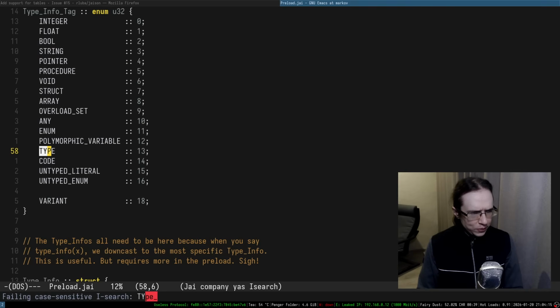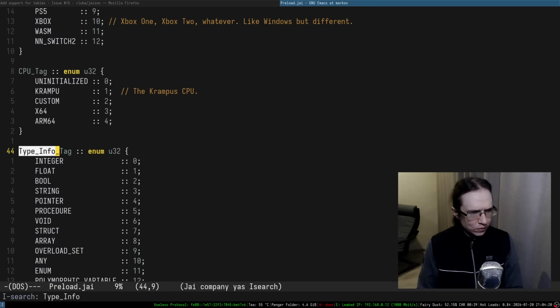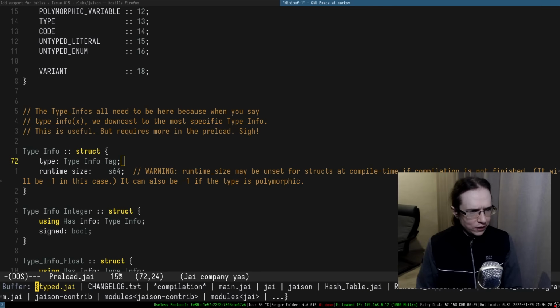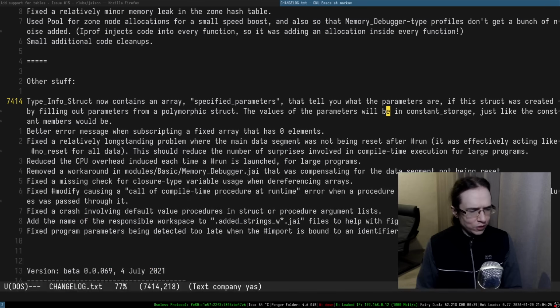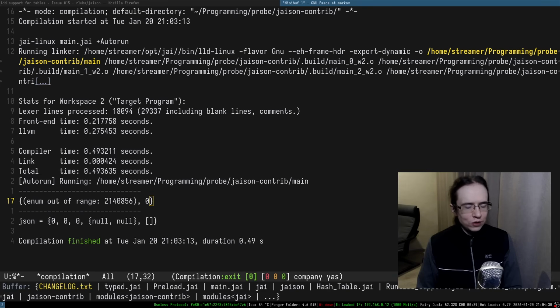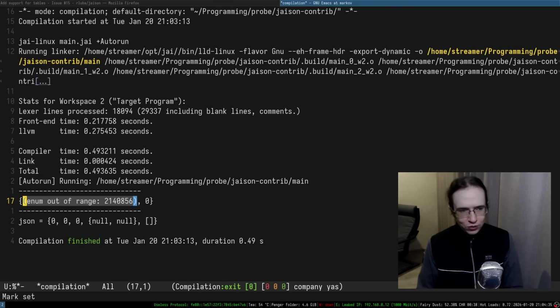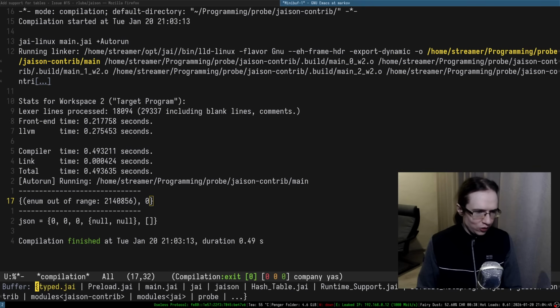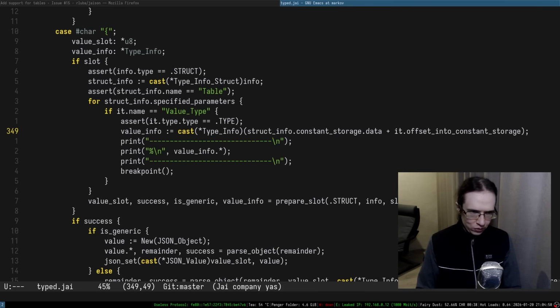Preload type info. Yeah, so it's a tag and the runtime size. It tells me that the runtime size is 0, which is not correct. That is for sure. So enumeration, so it's garbage. I'm looking at garbage. Enumeration, first of all, is out of the range, right? I didn't realize that. I didn't read properly. And the size is 0, so this is not how you do that, I suppose.